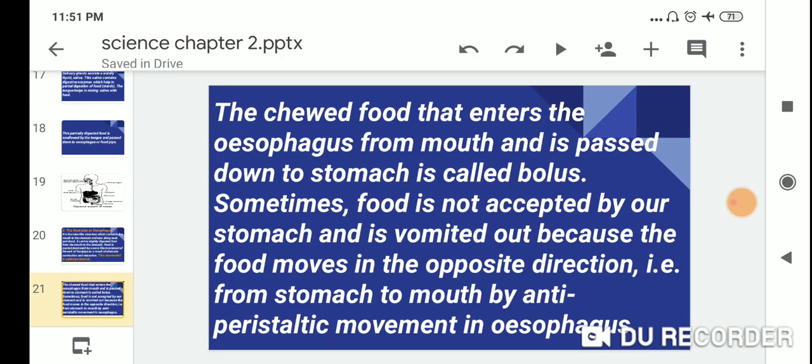The chewed food enters the esophagus from the mouth and is passed down to the stomach. Sometimes food is not accepted by our stomach and is vomited out, because the food moves in the opposite direction, from the stomach to the mouth, by antiperistaltic movement in the esophagus.